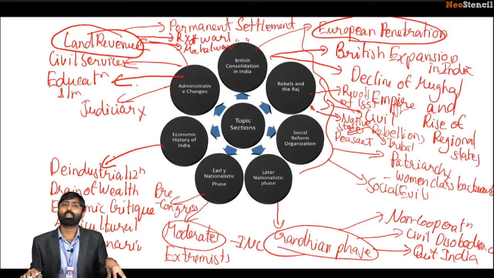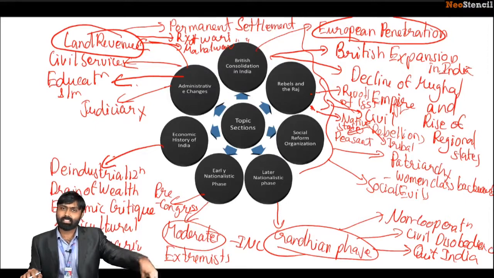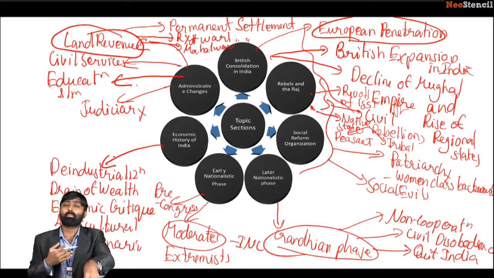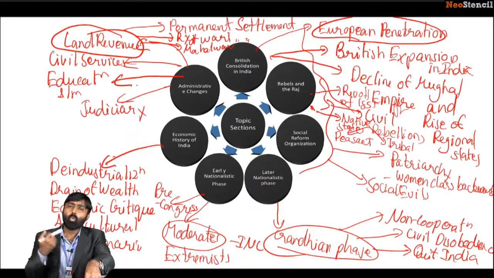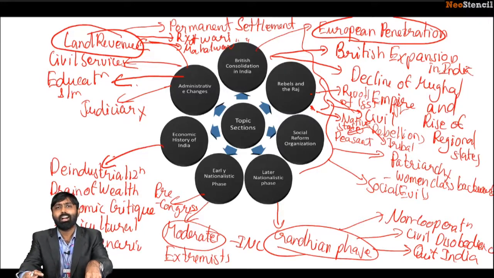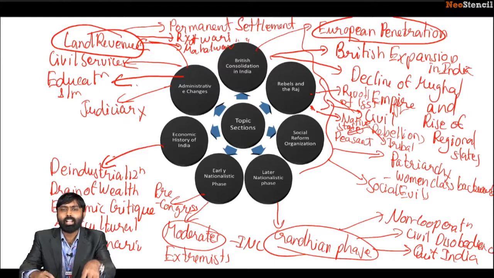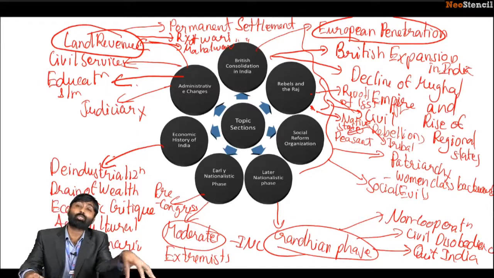We have also looked at the importance of the subject as such, where I mentioned that it is a relatively easy subject, given that the candidate prepares in a proper, well-structured manner. Otherwise, it is going to be tedious because there is a lot of factual information that one has to mug up. Now, my job here is, one, to lay down those facts before you, and the other is to educate you about which ones to leave.